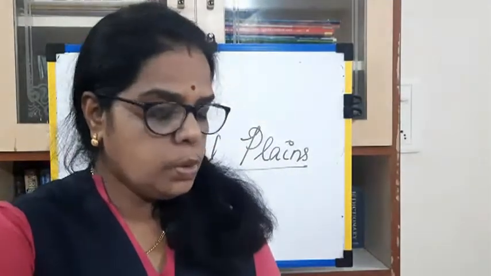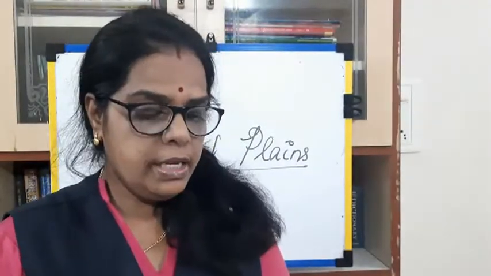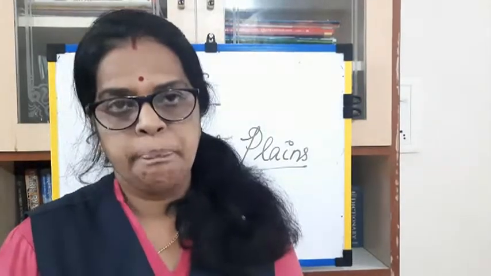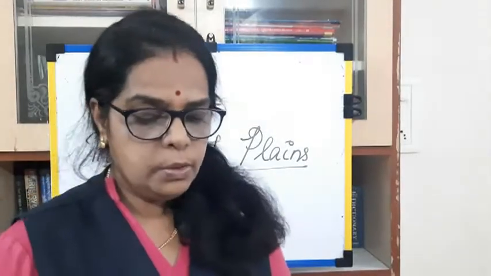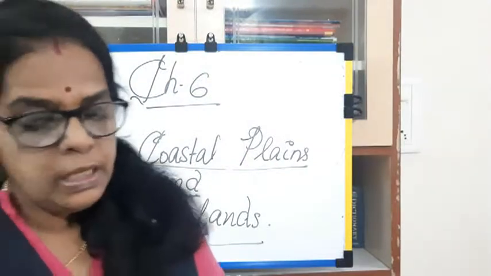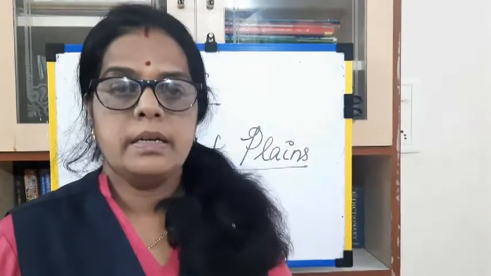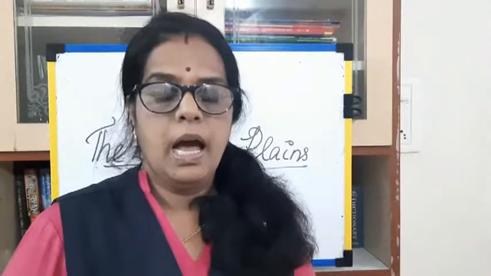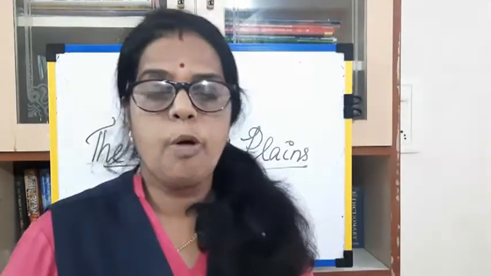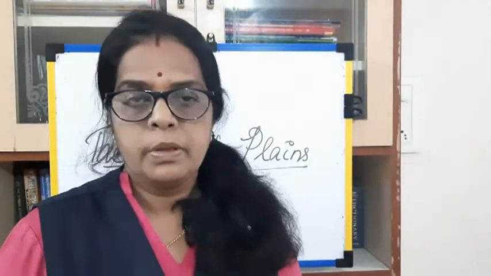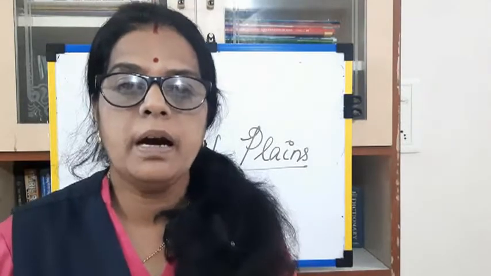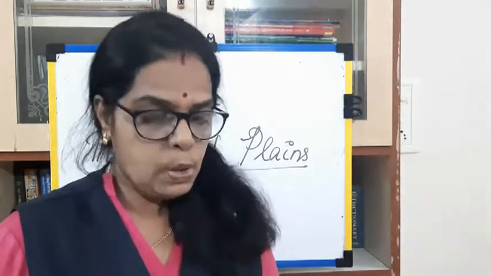Many rivers such as the Godavari, Krishna, Kaveri and Mahanadi form large deltas along this coast. Okay, in the Northern and Coromandel coasts, the rivers Godavari, Krishna, Kaveri and Mahanadi form large deltas along this coast.